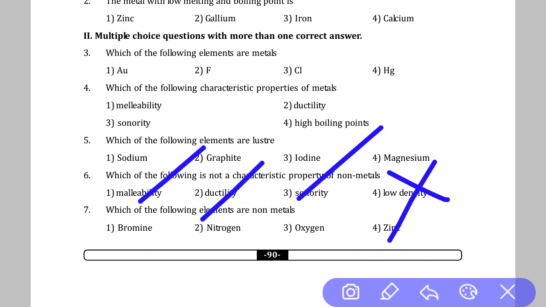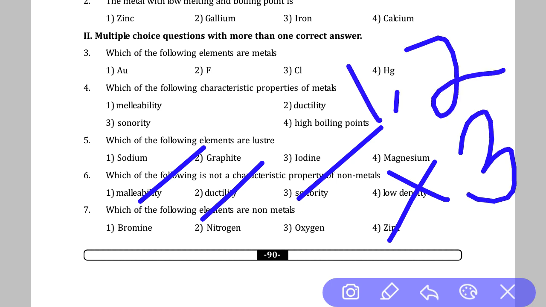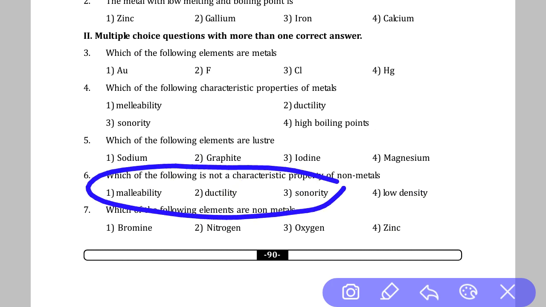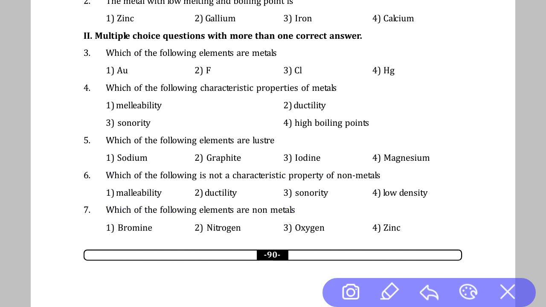So our answer is option 1, option 2 and option 3, because these are properties of metals: malleability, ductility and sonority. Low density is a property of non-metals, but our question is which of the following is not a character of non-metals.